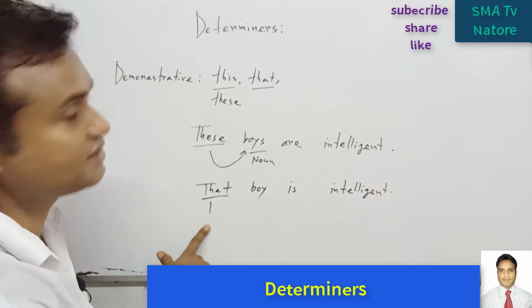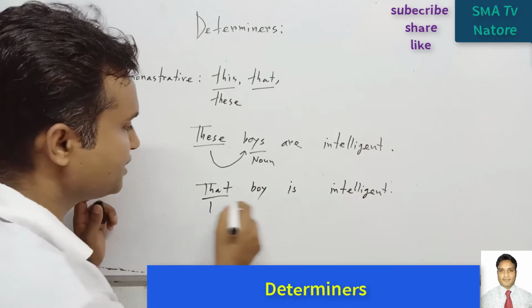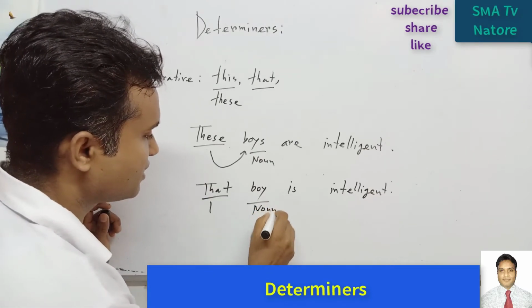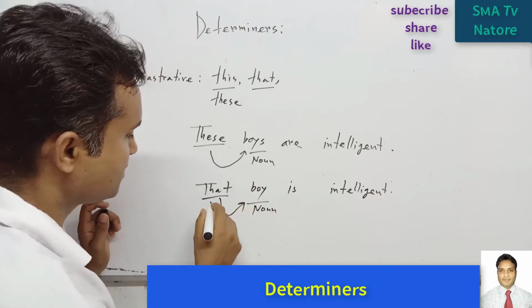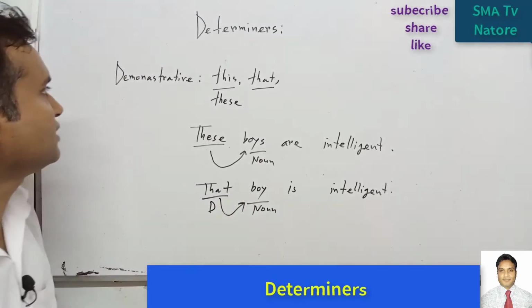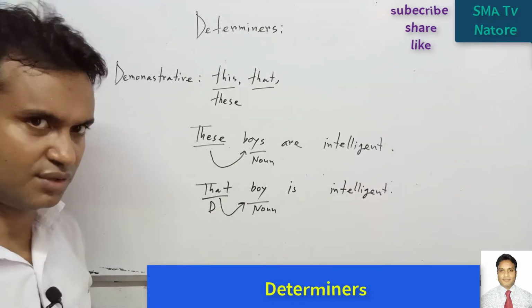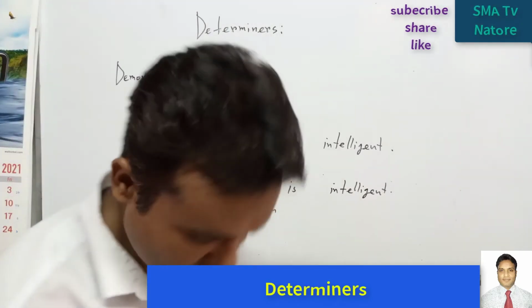We are saying that this is also a determiner, because it is modifying this word. এটা নির্দেশ করছে এই নাউনটাকে. For this reason we can say this is a determiner, and this determiner is called a demonstrative determiner. I hope it is easy for you. Next one, possessive.